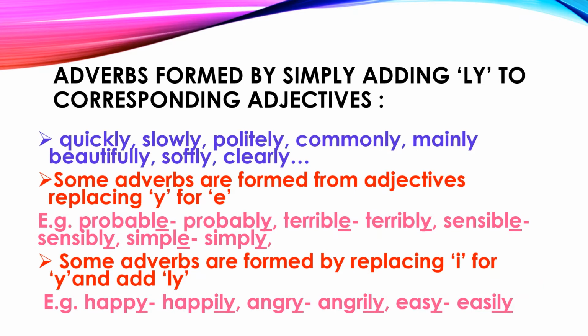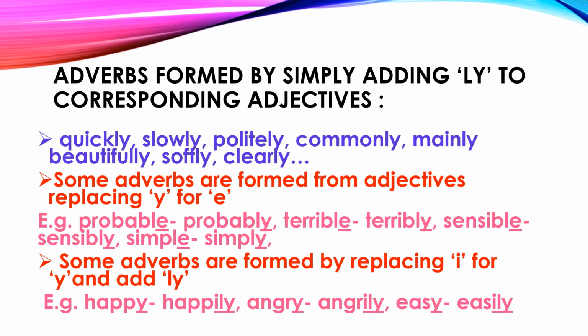Now, adverbs are formed by simply adding ly to corresponding adjectives. It means there are some adjectives to which, when we add ly, we get adverbs of manner. For example: quickly, slowly, politely, commonly, mainly, beautifully, softly, clearly.